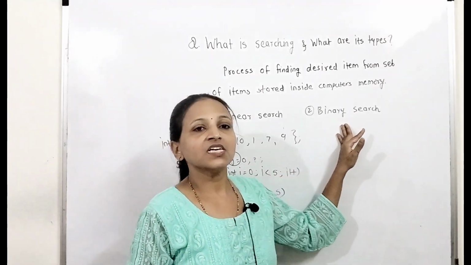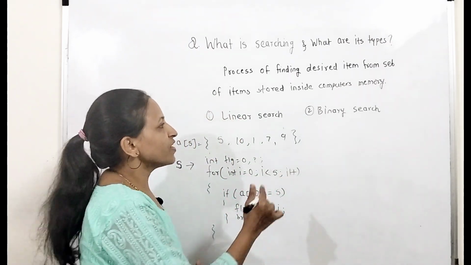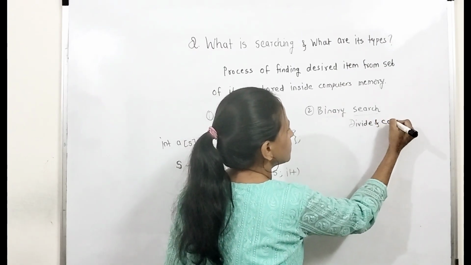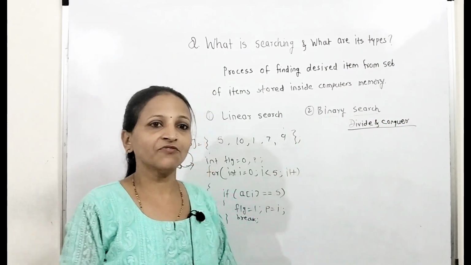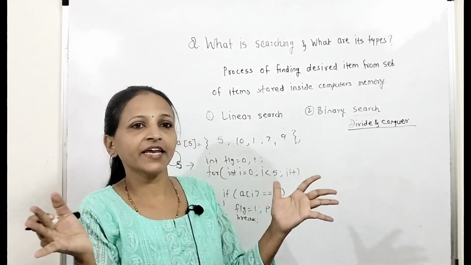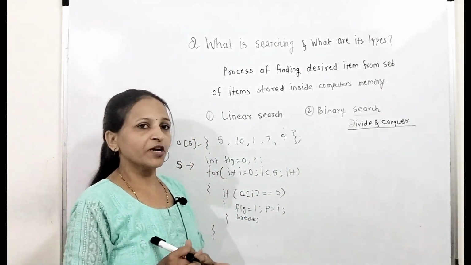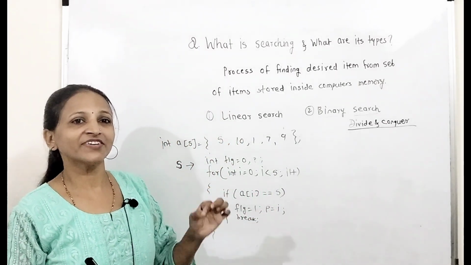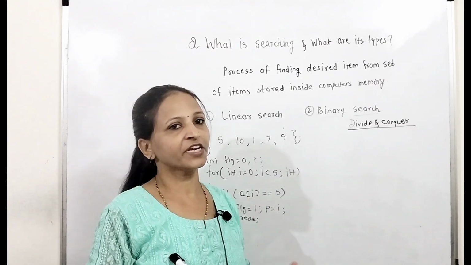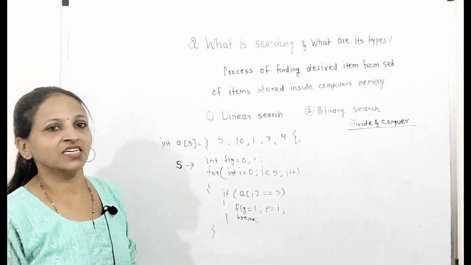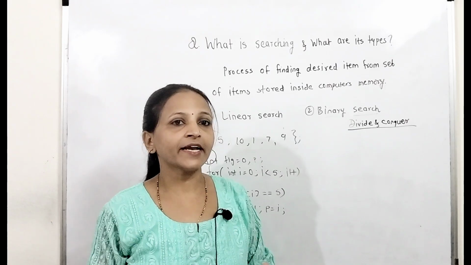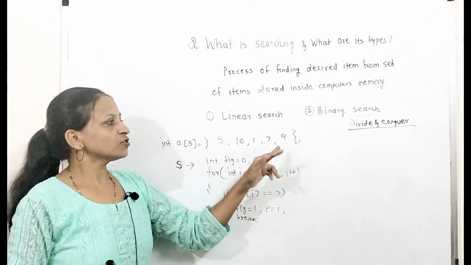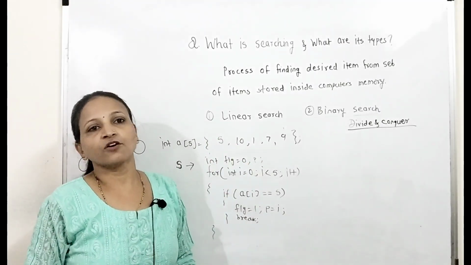The second technique is binary search. In binary search, we have to use the divide and conquer approach. Binary, the word itself indicates that we are dividing the array into two parts. See, one more point you have to keep in mind, that is, for binary search there is a compulsion that the data, whatever set of items, should be in sorted order, either ascending or descending. Here compulsorily the array should be in sorted order. In case of linear search there is no such requirement.